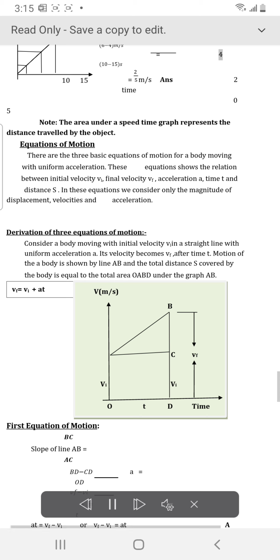Equals 4. 10 minus 15 equals m/s² times 0.5. Note, the area under a speed-time graph represents the distance traveled by the object. Equations of motion. There are 3 basic equations of motion for a body moving with uniform acceleration. These equations show the relation between initial velocity vi, final velocity vf, acceleration a, time t and